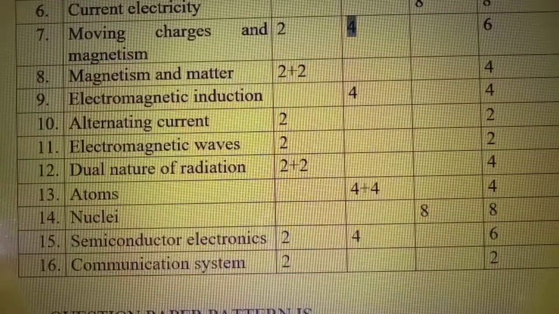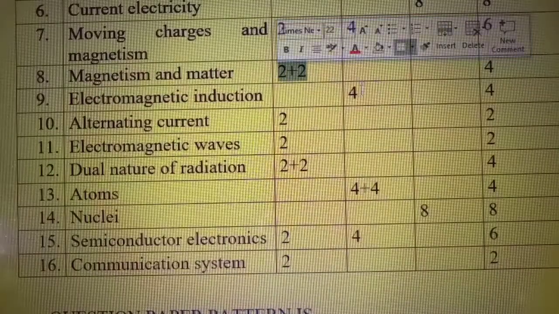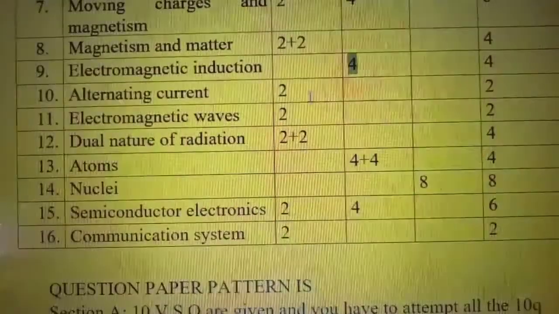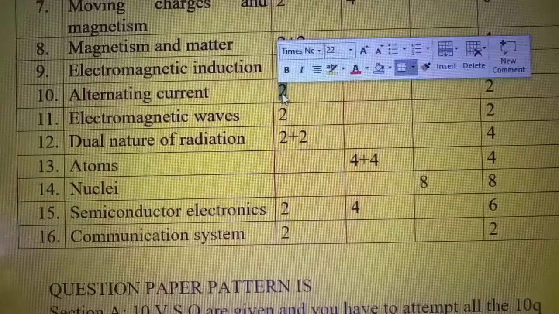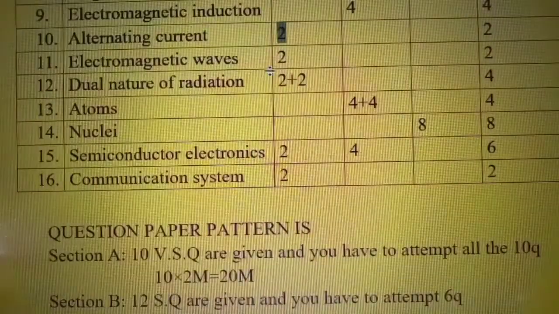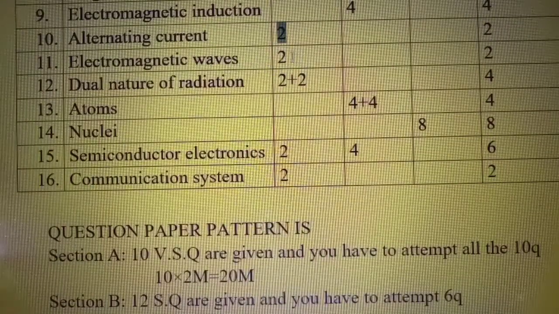And from magnetism and matter you have two very short answer questions, and from electromagnetic induction you have only one short answer question. And from alternating current you have one very short answer question, and from electromagnetic waves you have one very short answer question.